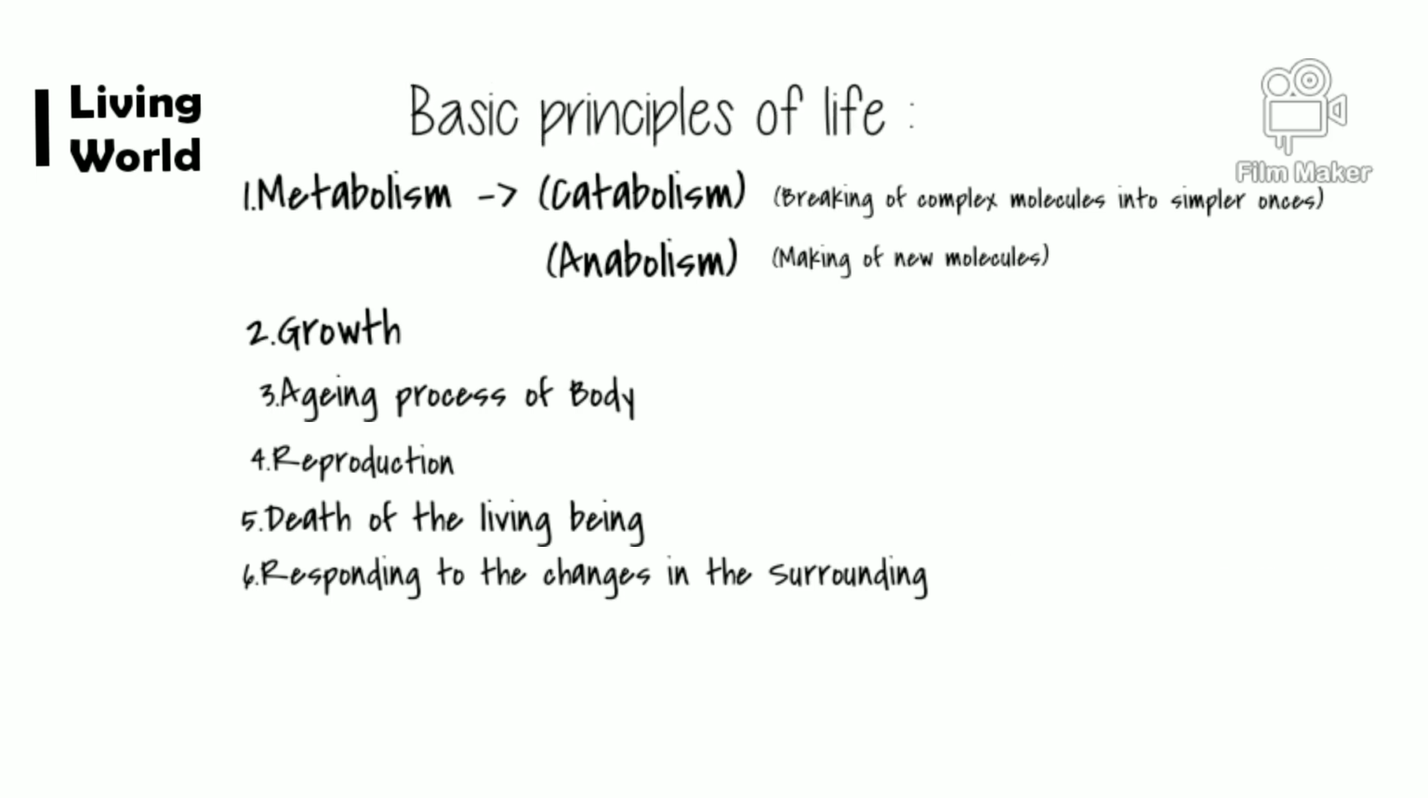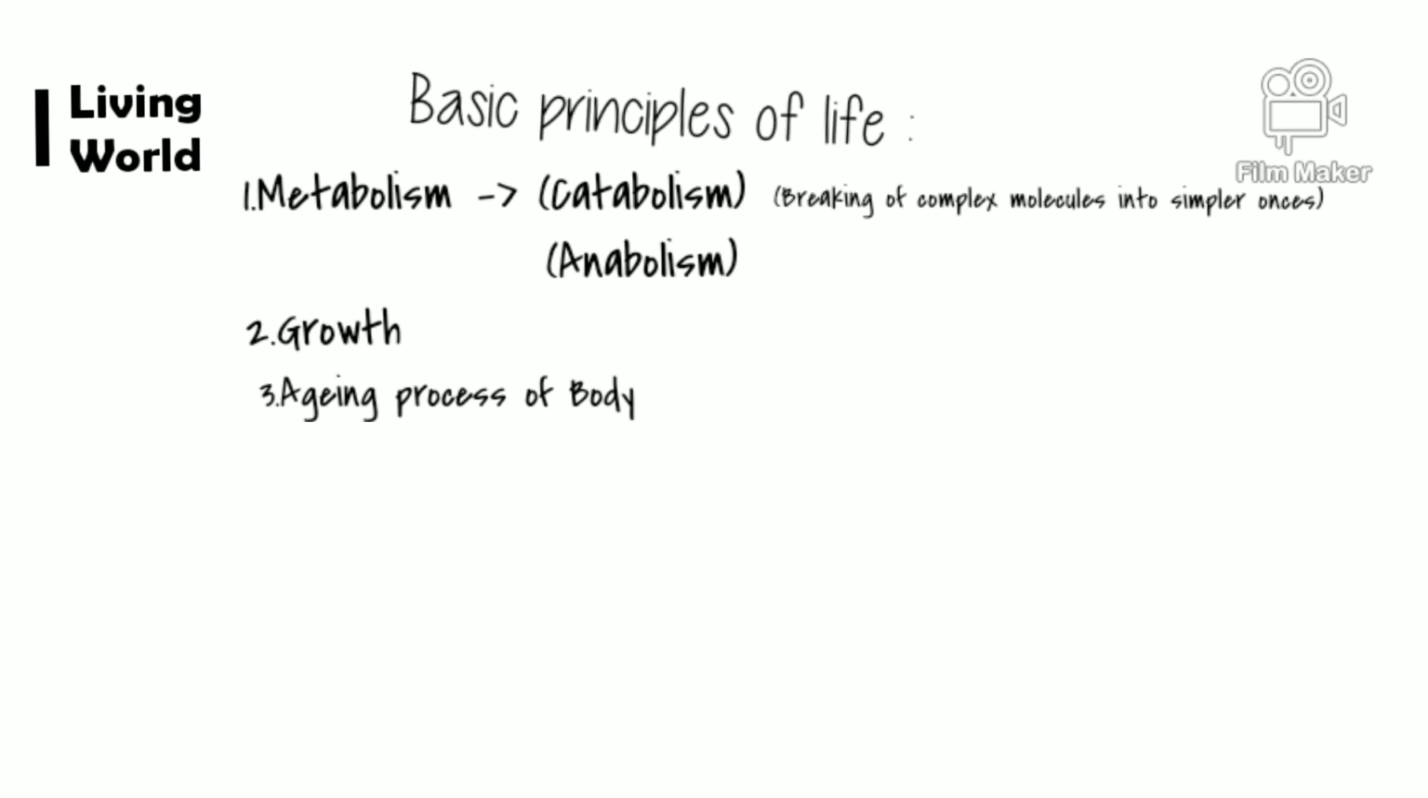So we get to know all the principles of life. Let me state all the principles of life in short: metabolism, which has two parts, catabolism and anabolism. Catabolism is the process of breaking and anabolism is the process of making. Second, growth, that is from inside, an important point you have to learn. Then the aging process, fourth is reproduction, fifth is death, and sixth is responding to external stimuli.